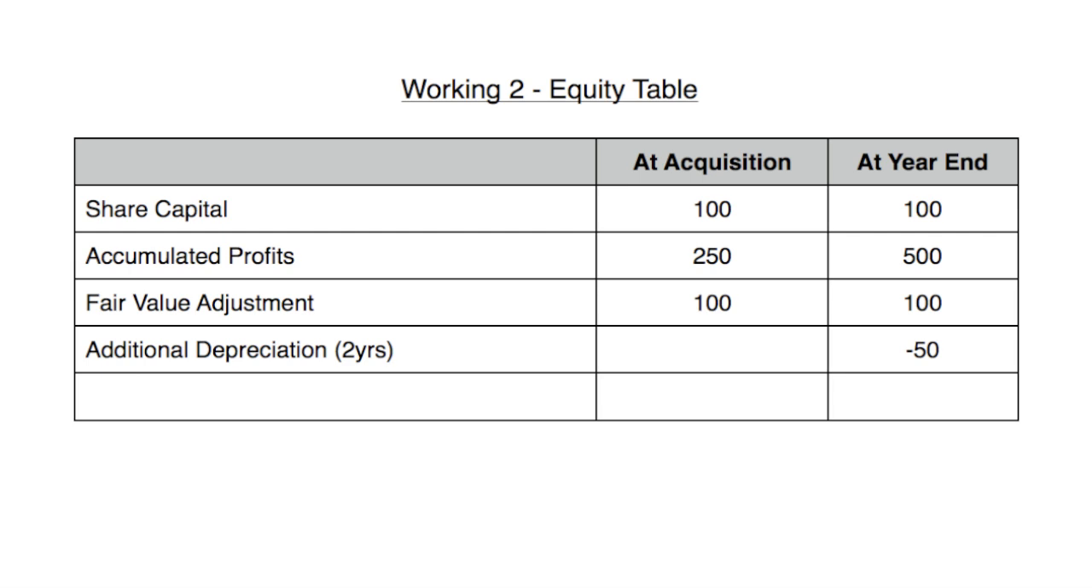So that's why it's important to make sure that you know on what date the acquisition took place, how long ago it was, and make sure if it's more than 1 year, you put in enough additional depreciation. So the total net assets at acquisition were 450. At the year end, they were 650. The difference in between will be the post-acquisition profits, and that will be 200 in this case.